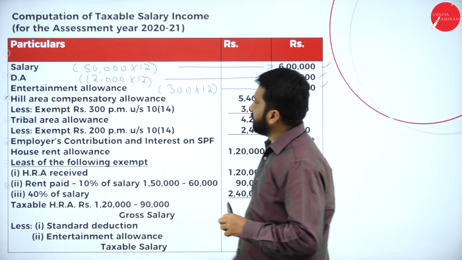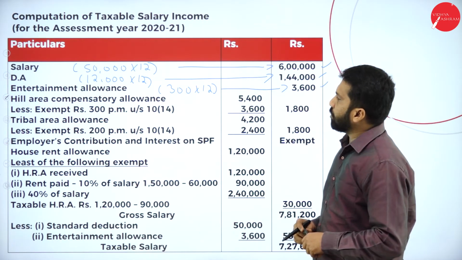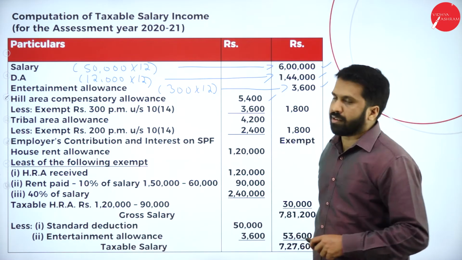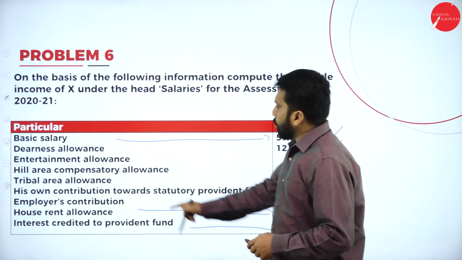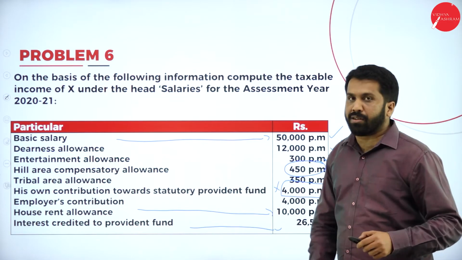Along with this, hill area compensation. How much hill area compensation did he get? I'll go back to your question. As per the question, hill area compensation, he got 450 rupees per month. Multiply into 12.